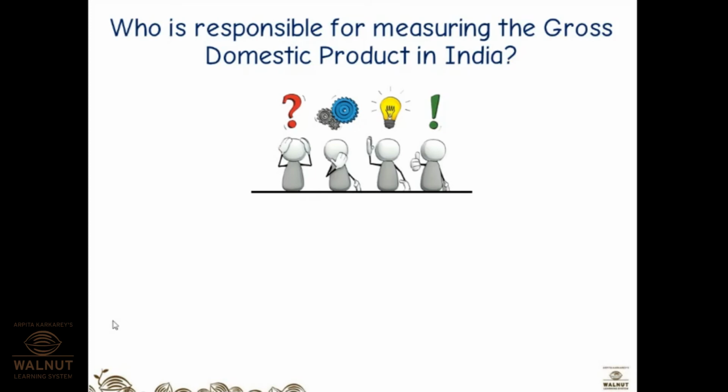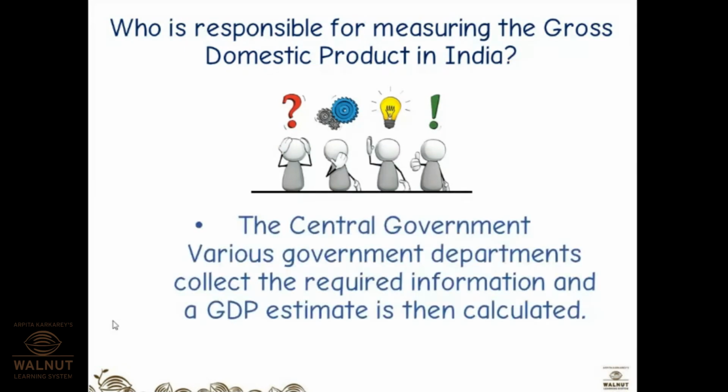Who is responsible for measuring the GDP, that is gross domestic product, in India? Any idea, students? So the central government, but there are state government, local government, gram panchayat, right? So you should be very particular. The central government, various government departments collect the required information and the GDP estimate is then calculated.